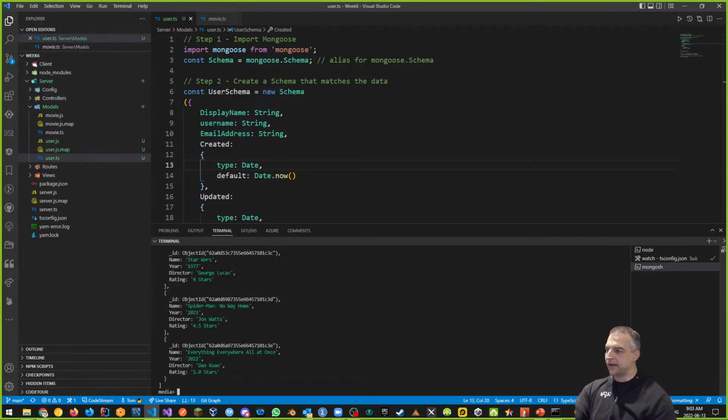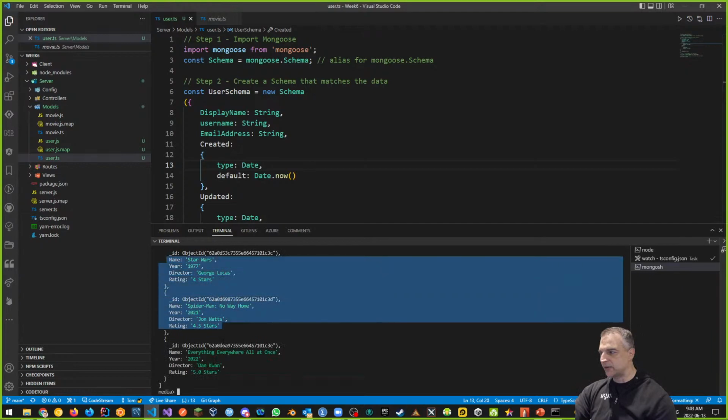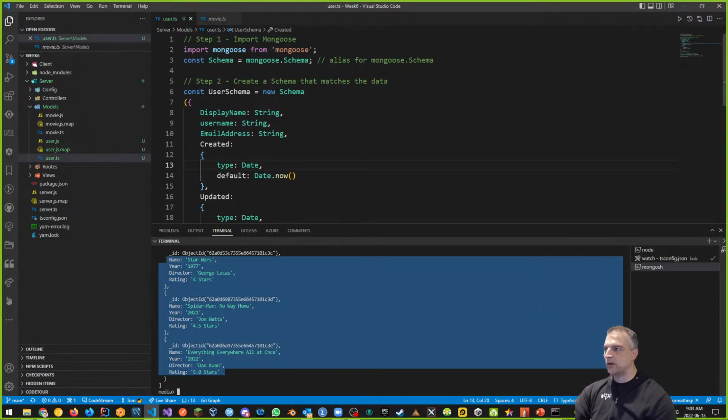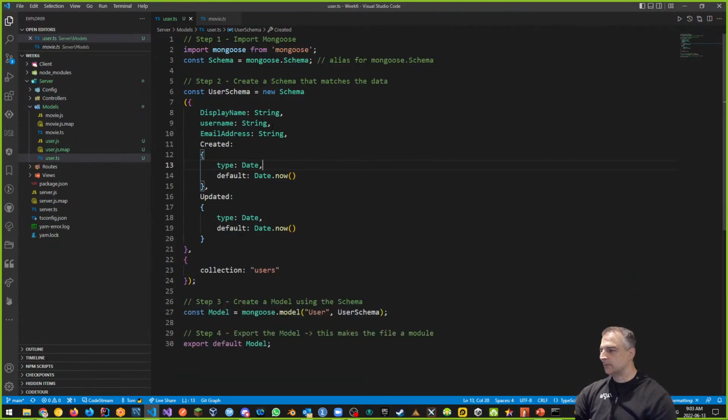You can see here I've got clear text. This is all something that I can read. I can read the database. I don't want to read the database for my password. My password should be hashed. We should never store a clear text password ever inside of our database. So therefore, notice it's not part of the model, but we're still going to store it somehow. That's interesting, how to do that. So it's not part of the model, but we're going to store it. So that is the first part.